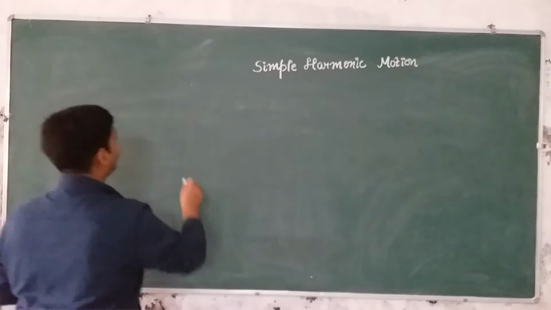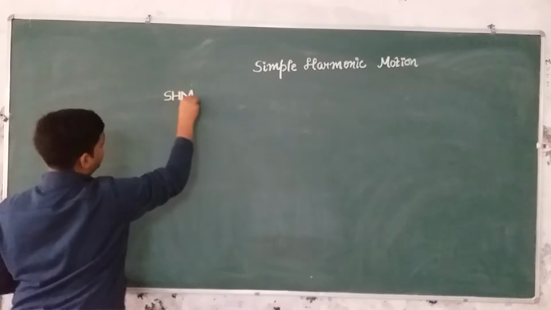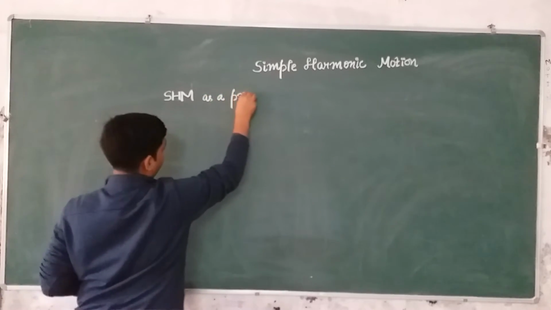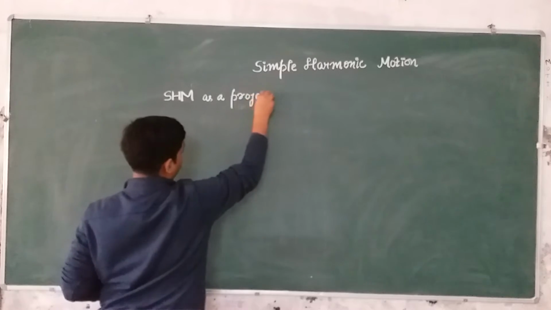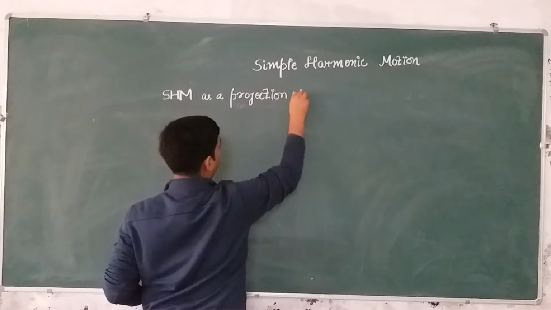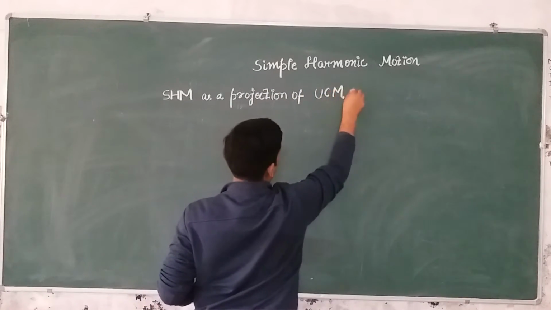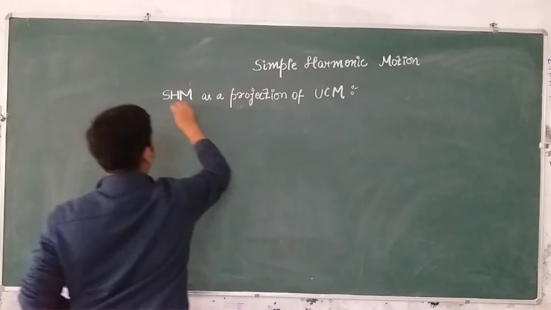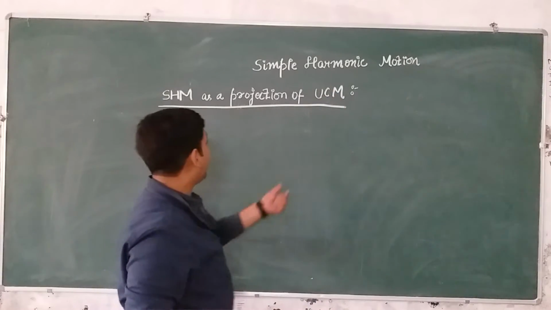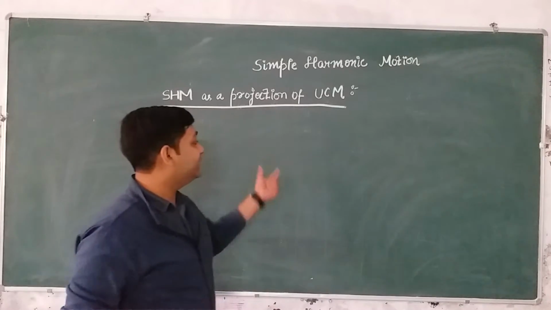So please write down the heading: SHM as a projection of uniform circular motion. Uniform circular motion or UCM, right? So this uniform circular motion can be compared with simple harmonic motion. So let us understand this concept.